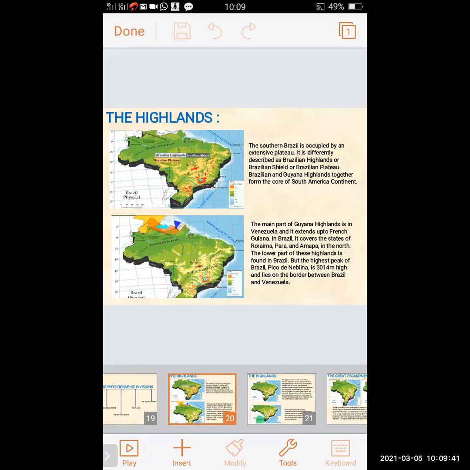The main part of the Guyana highland is in Venezuela, and it extends up to French Guyana. In Brazil, it covers the states of Roraima, Para, and Amapá in the north. The lower part of this highland is found in Brazil, but the highest peak of Brazil, Pico da Neblina, as we have revised, has a height of 3014 meters and lies on the border between Brazil and Venezuela.